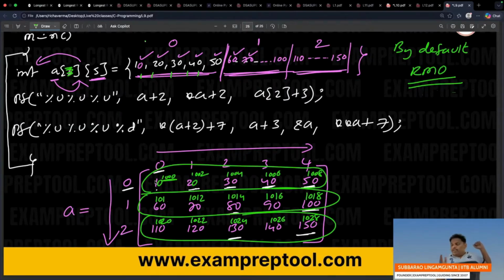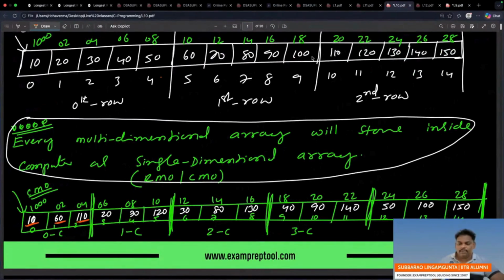But remember, whether you write column wise addresses or row major addresses, the addresses are continuous, 1000 to 1029. The last address is 1029. 1000 to 1029 is continuously allocated in memory. The diagram is for you; inside the computer, everything is a 1D array only.